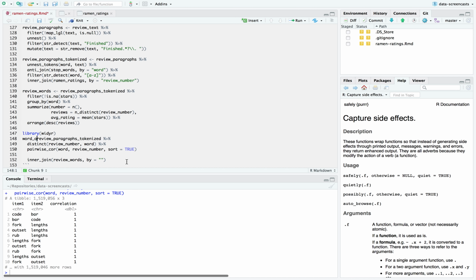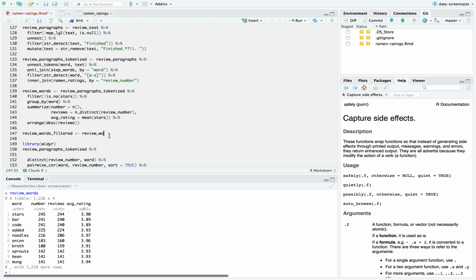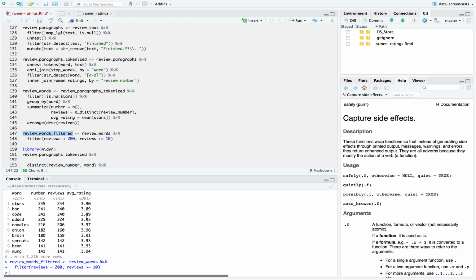Oh, it just hit me. We're including ones that are too rare. If each of a pair of words only appears once, the correlation is perfect. Also, it appears too often. So I'm going to say review words filtered is review words, but only filter where reviews is less than 200. I don't want noodles, added, barcode, or stars. And reviews is greater than 10. Start with that.